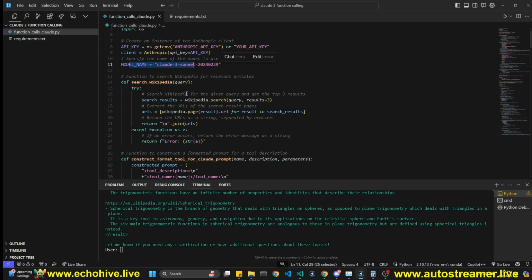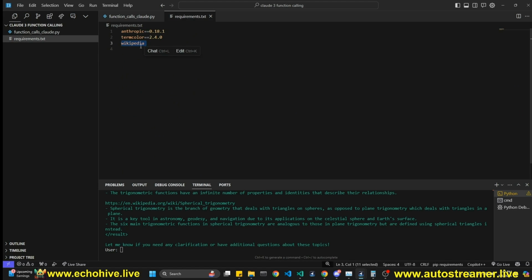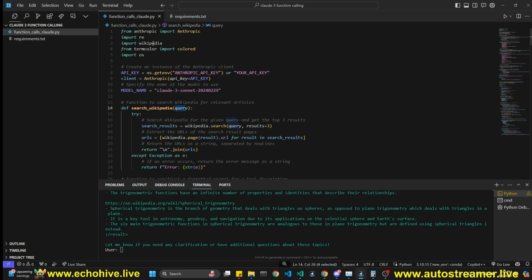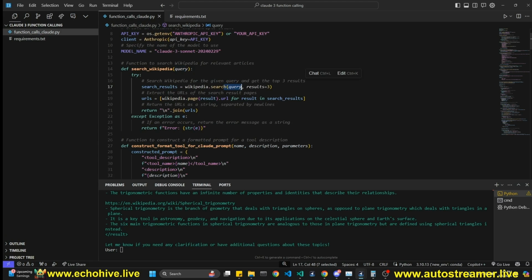We specify the model name, and then we define a function, which is going to take in a query. I did forget we are using the Wikipedia library, so you do have to pip install that. We're going to use that to search for the query, return 3 results, get the URLs, and return the joined URLs. That's about it.